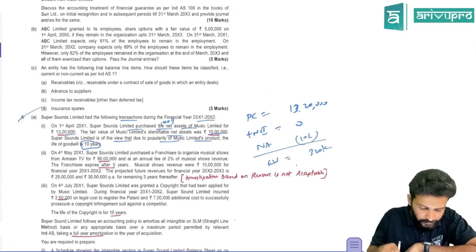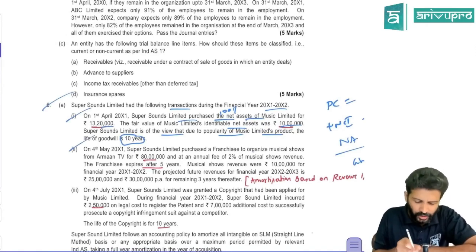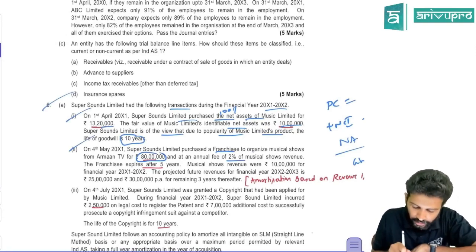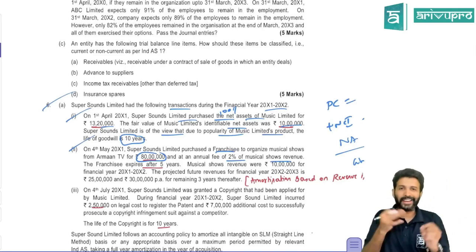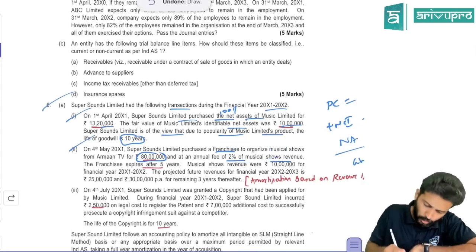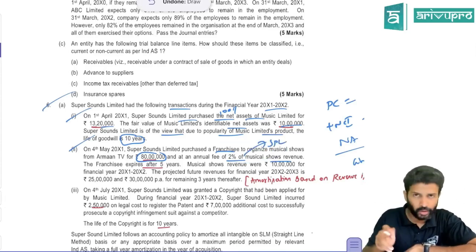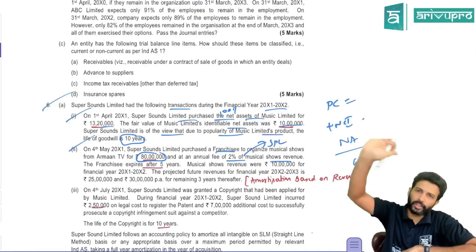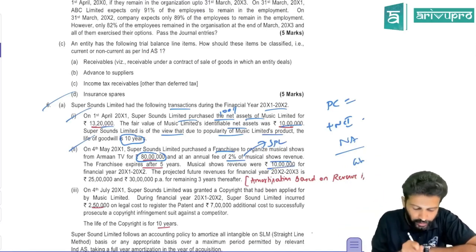Next, like this, they've given 2-3 assets. Super Sounds purchased a franchisee for 80 lakh rupees at an annual fee of 2% of musical shows revenue. So they paid 80 lakh, and whatever revenue they get every year, 2% they will pay. This is more like upkeep expenditure. This 2% will be transferred to the statement of profit and loss. How much ever revenue you generate, 2% of that you will give. Musical shows revenue was 10 lakh in the first year, and then the next 2 years.